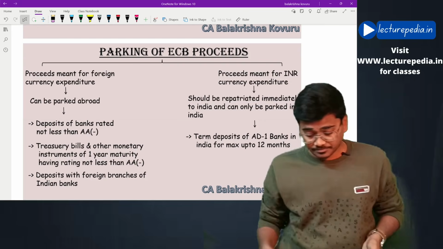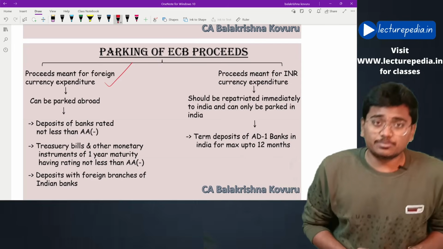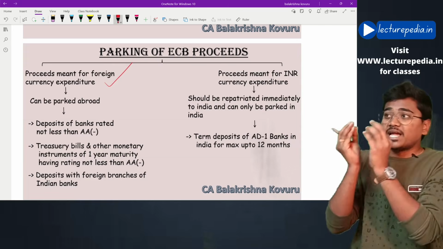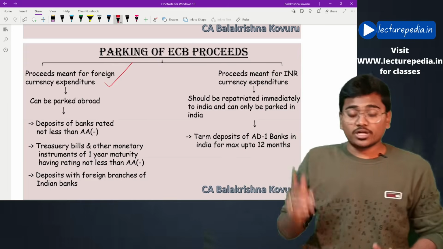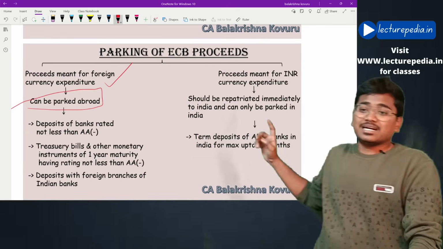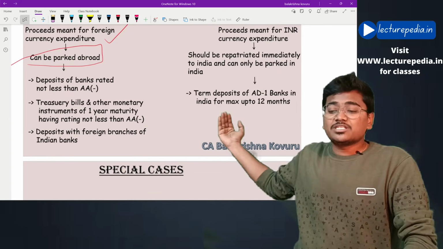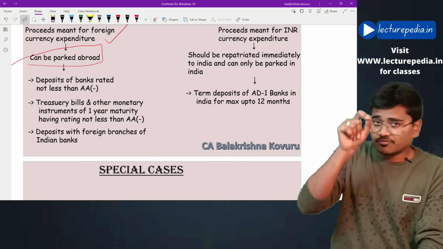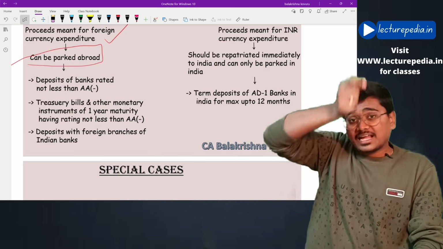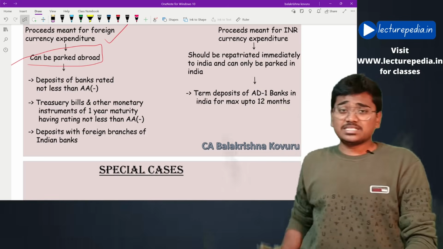Let us see. If the purpose of raising ECB is to spend in foreign currency only, you have raised foreign currency ECB and want to spend in a foreign country only, in that case it can be parked in deposits of banks rated not less than AA negative, or treasury bills, or deposits with foreign branches of Indian banks. If the purpose of utilization of the ECB raised is to spend in that foreign currency only, you can park the ECB in these three investments.